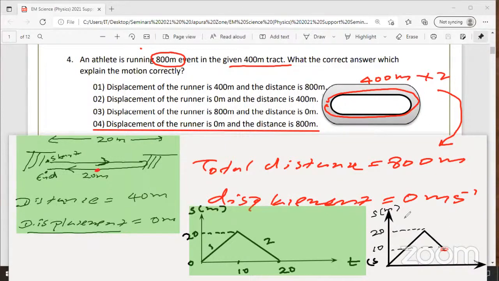Distance 30 meters. Distance forward 20, backward 10. So it's 30 meters distance. But displacement, I'll write the letter S here, letter S, displacement, that is 10 meters. That means from the place he got run out to the initial wicket, what is the gap now? The gap is 10 meters. This is the displacement. He got run out here, the run out halfway.